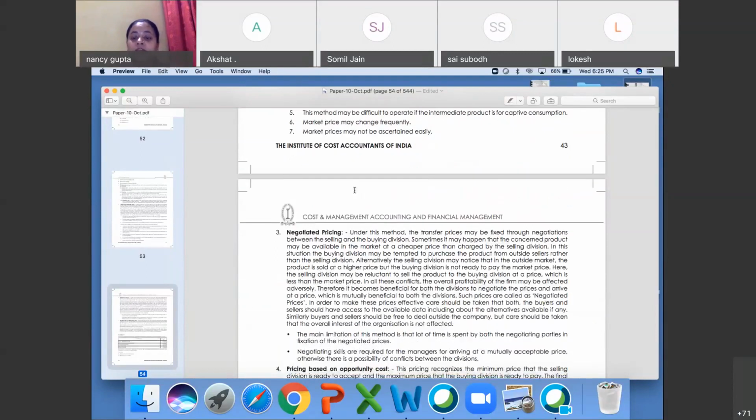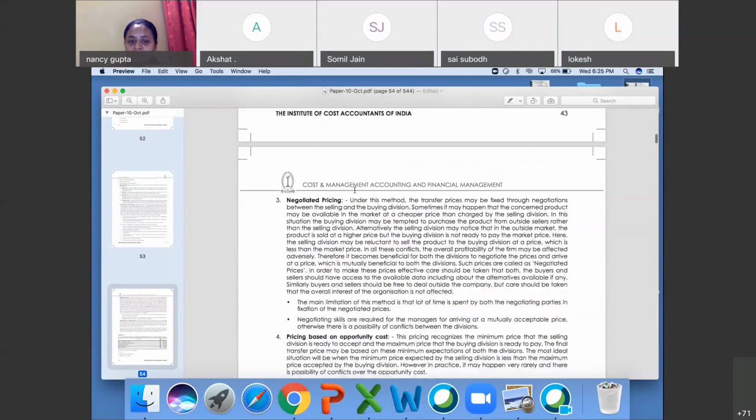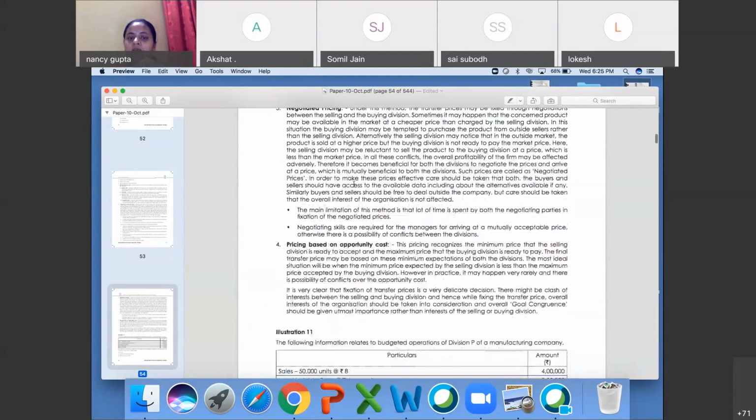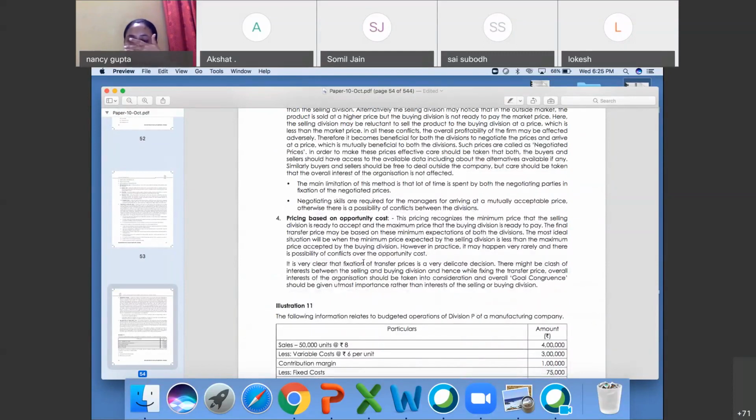Negotiating price is where you can bargain on a price. It is negotiated pricing. Based on opportunity cost, I have taken the example of 100 rupees and 80 rupees. 20 rupees will be your opportunity cost here.